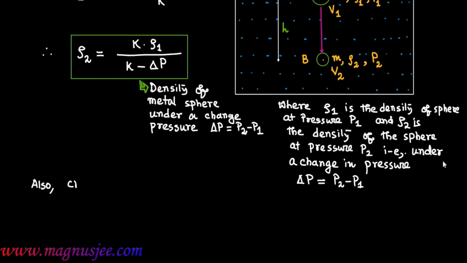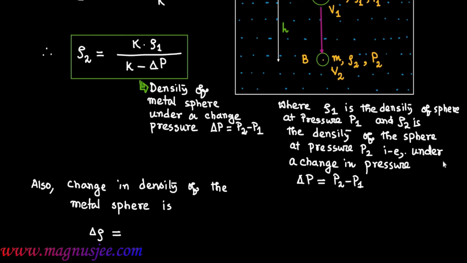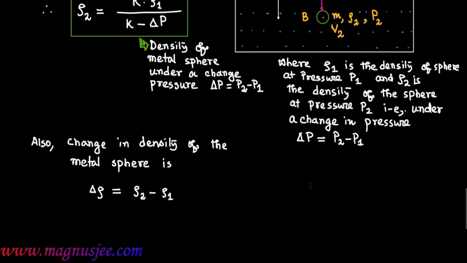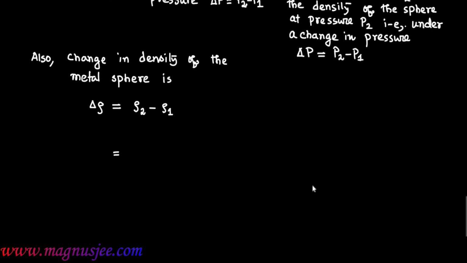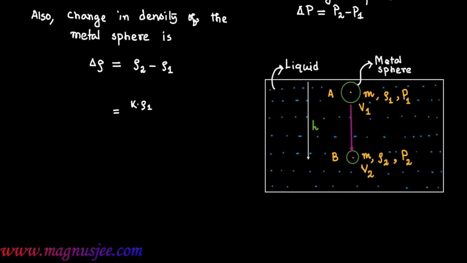Also, the change in density of the metal sphere is delta rho equal rho 2 minus rho 1. Now putting the expression of density rho 2, K rho 1 divided by K minus delta P minus rho 1.